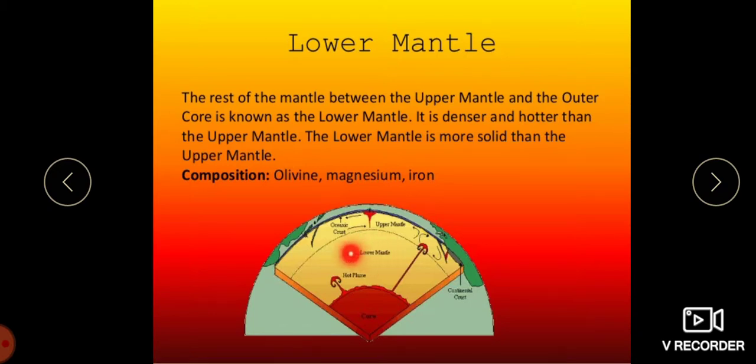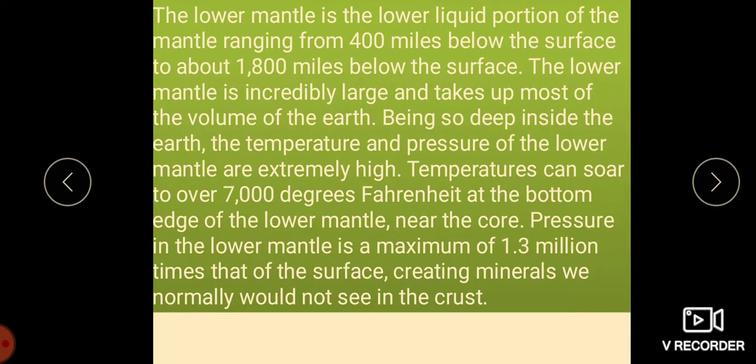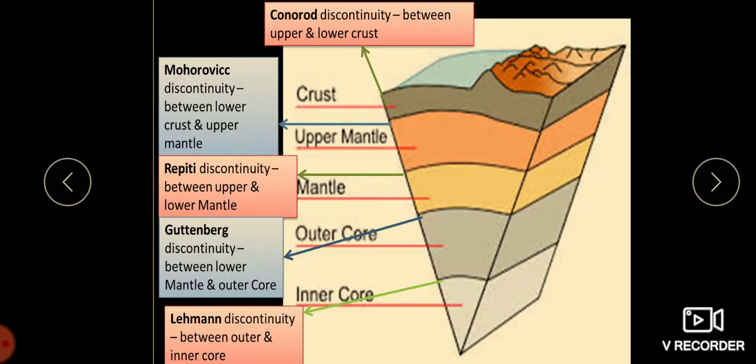So which type of minerals do we find here? We find olivine, magnesium and iron. This ranges from 400 miles on the surface to 2800 miles below the surface. It is incredibly large and takes most of the volume of the earth. It is deep inside the earth. The temperature and the pressure of the lower mantle are extremely high. The pressure in the lower mantle is a maximum of 1.3 million times that of the surface, creating minerals we normally would not see in the crust.